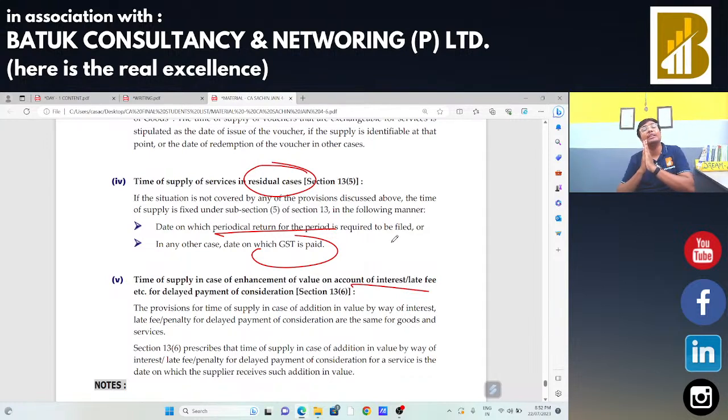After that, we had started our discussion on the composite and mixed supply, section 8 of CGST Act. For your composite supply, one is your principal supply, another is your ancillary supply, and for your mixed supply, both supplies are bundled, but they are not naturally bundled. In case of composite supply, two supplies are there and both are naturally bundled. In case of composite supply, principal supply ki rate will be applicable. In case of mixed supply, highest rate of GST will be applicable.